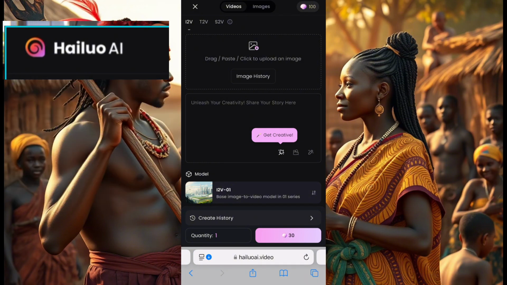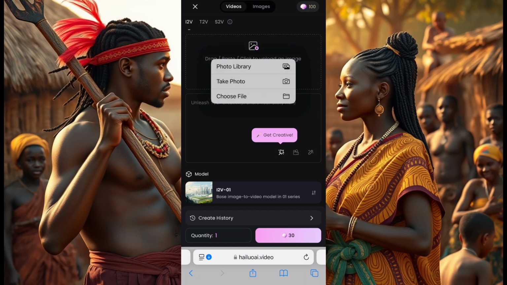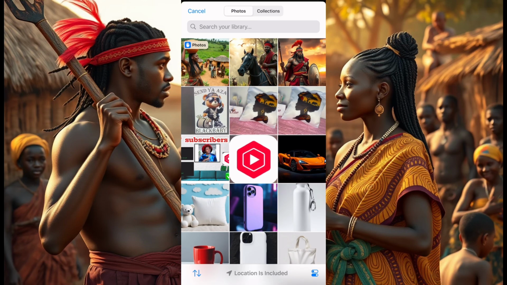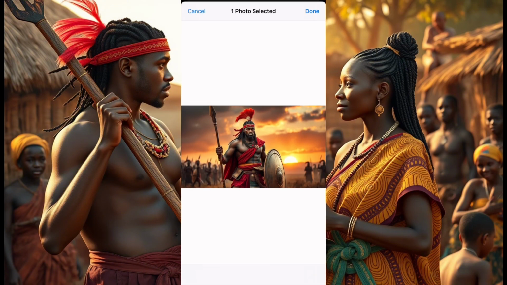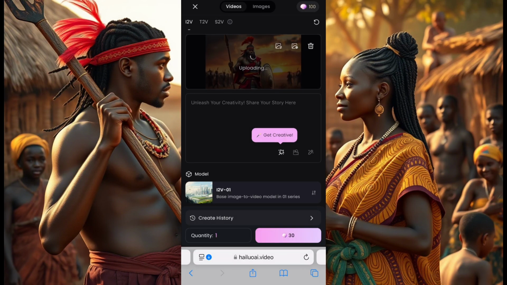Okay, now let's go. The first one, we'll click on the first one, then we click on the picture and bring in our picture. So we'll choose the first picture, right? I'll click on the first picture and I choose the first picture. Then I click done.